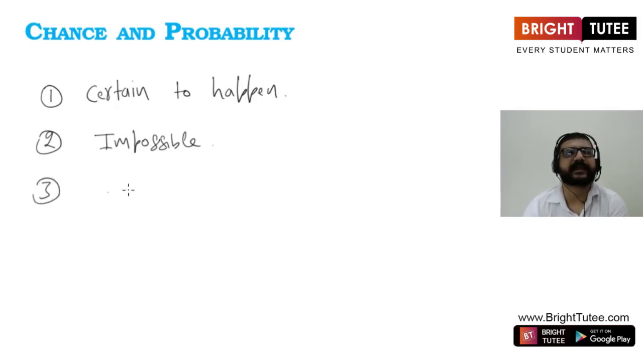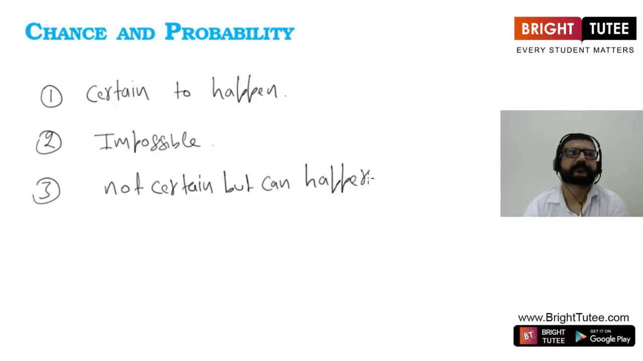And at the third, we can have events or situations that can happen but are not certain. So we will write it as not certain but can happen. Now for example, if we say it will rain today. So this is not sure event. This is not a certain event, but it can happen. It may rain or it may not rain today.